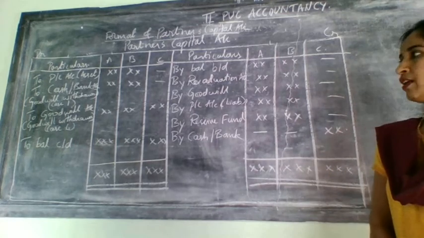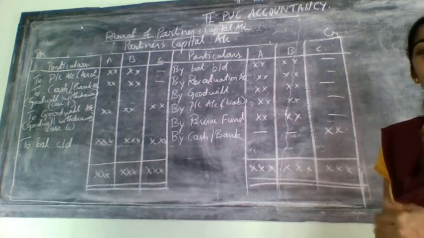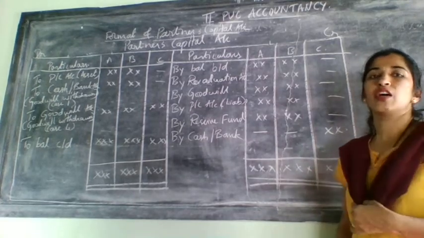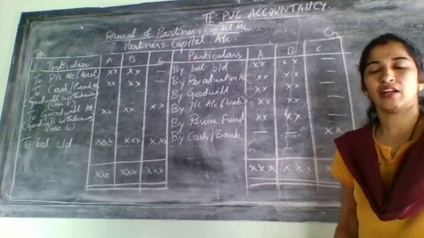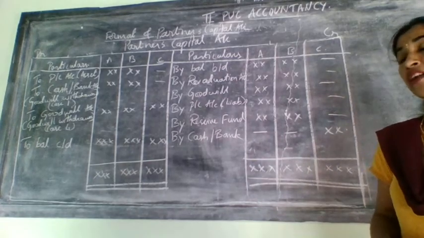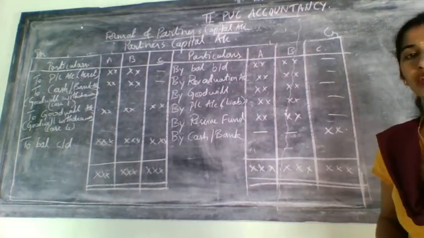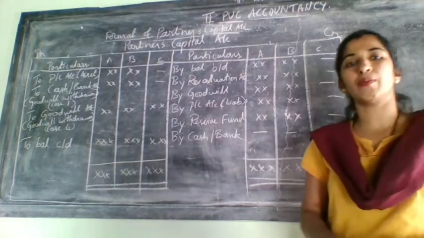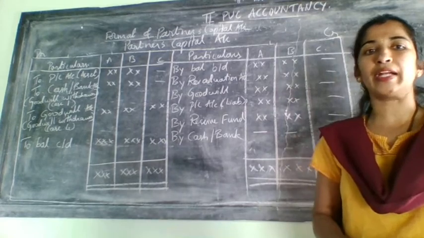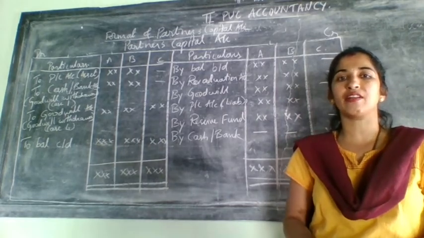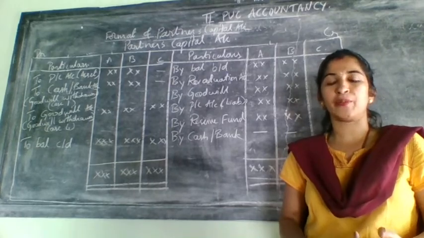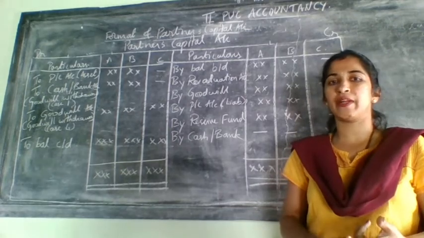And along with that, the next adjustment is related to which one? The next adjustment is related to the new partner's cash or the new partner's capital, whatever he will bring into the partnership firm. So already you learnt the methods of maintaining partners' capital account. There are two methods, fixed and fluctuating. Fixed method I already explained to you.